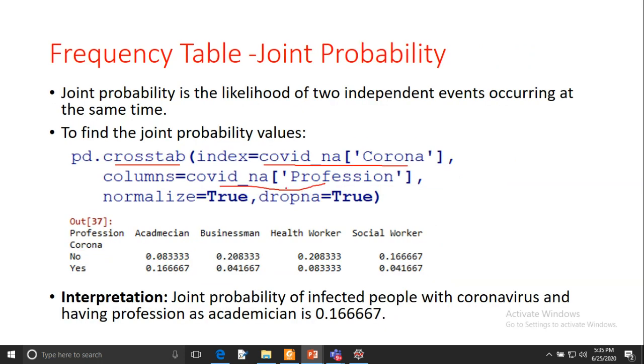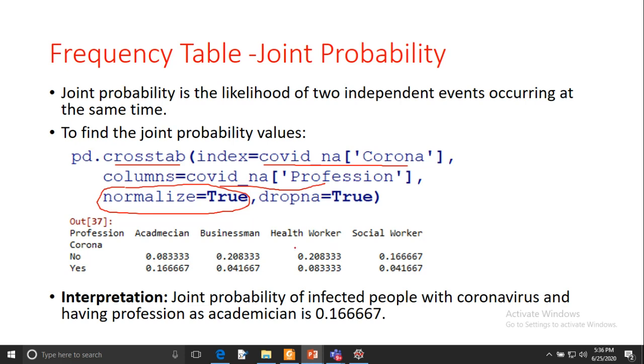So now in this example the extra keyword we are using here is normalize equal to true. The same function we are using, but one additional keyword argument we are passing. You can see we are getting the output here and all the values are normalized. Whenever you calculate the sum of these values we will get 1. So this is the probability of infected people with coronavirus and having the profession as academician.